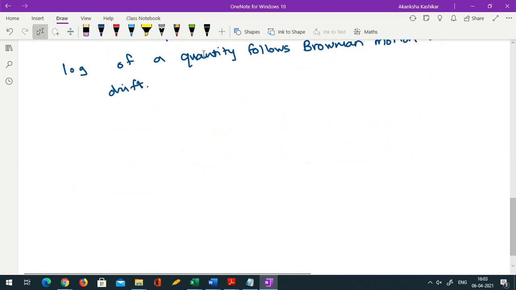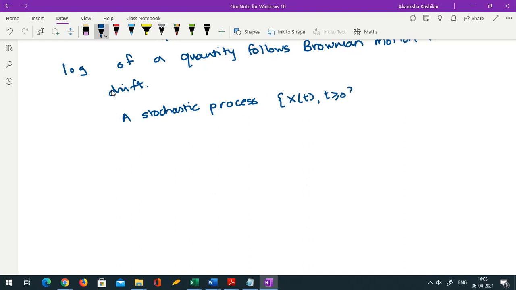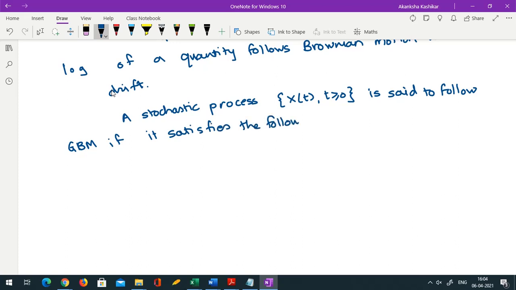So if you want to write it in terms of a differential equation, we have another formal way of defining it. A stochastic process xt is said to follow geometric Brownian motion if it satisfies the following stochastic differential equation.